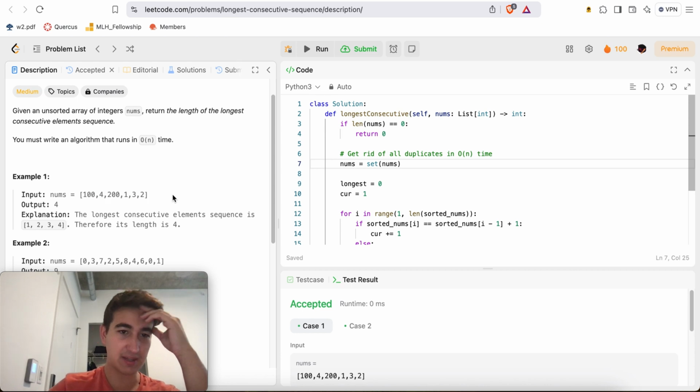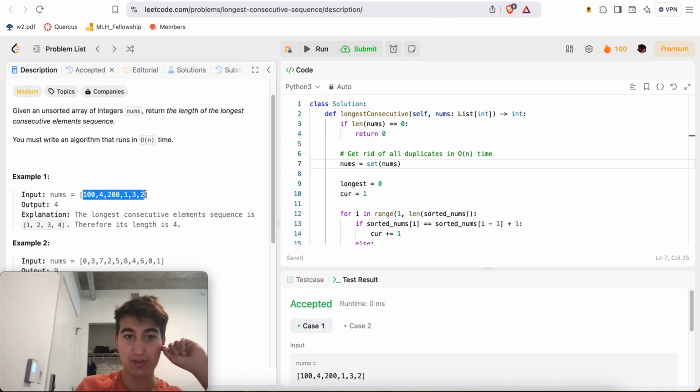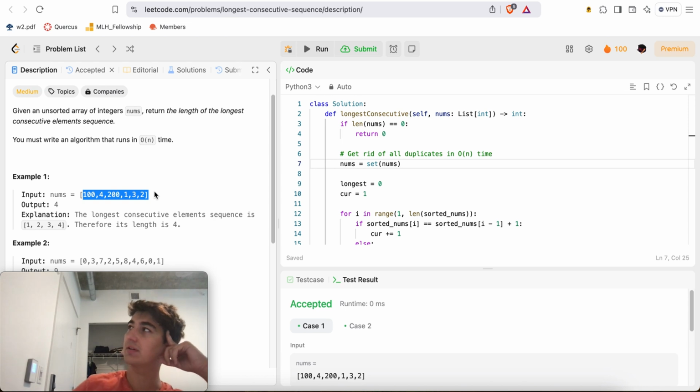So let's try to see how they did this in this example. For something like 1, you want to check, oh, maybe that will be n squared? So maybe we pick a number like 100, and we check, is there 101? And here there isn't. As long as that chain exists, we keep doing that to find our longest.